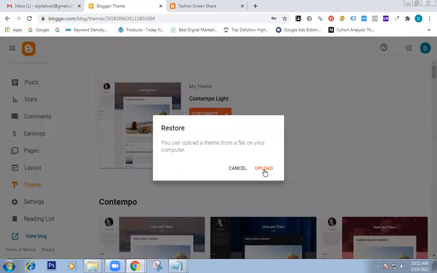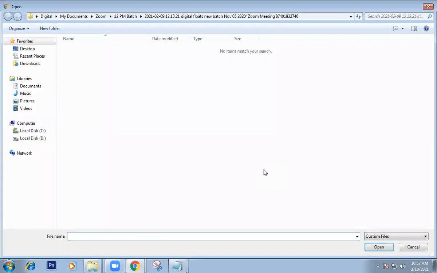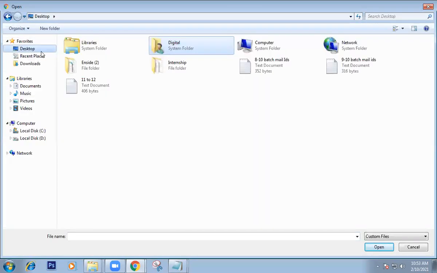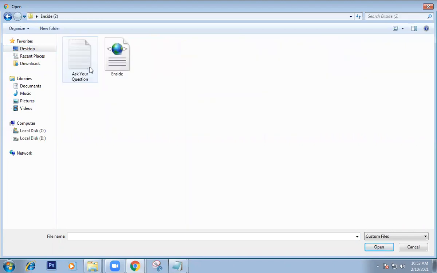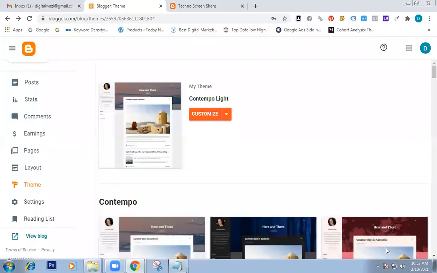Then click on upload. After uploading, go to our template file location. Go to the extracted folder. Then select our inside XML file, then click on open. Once you click, it will automatically restore our theme.